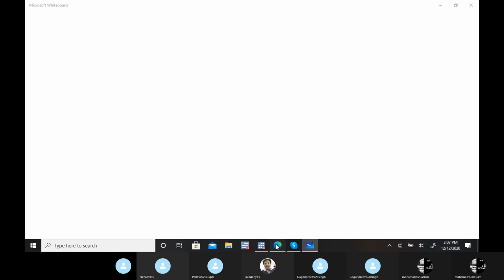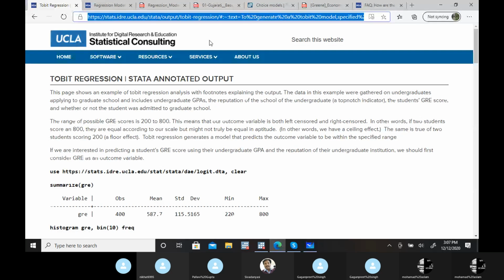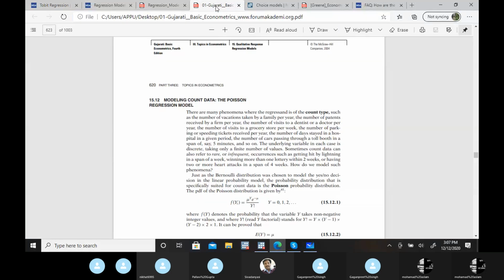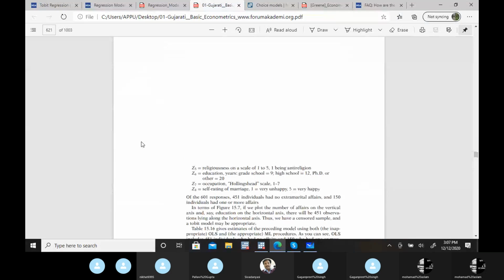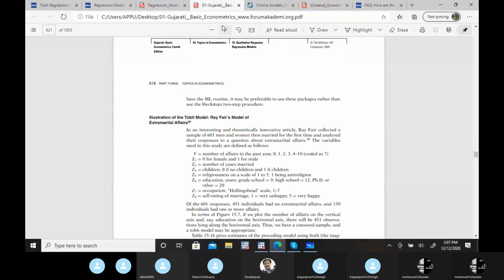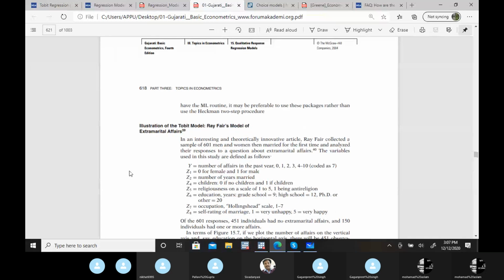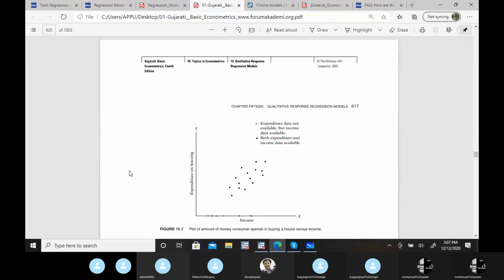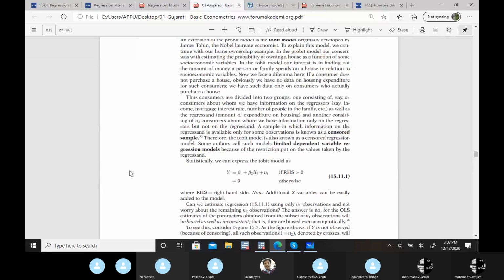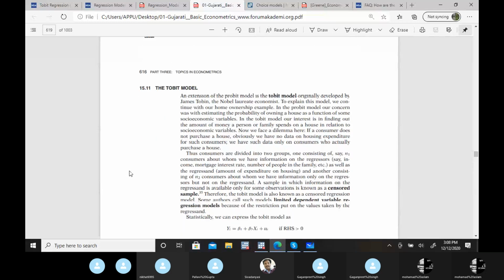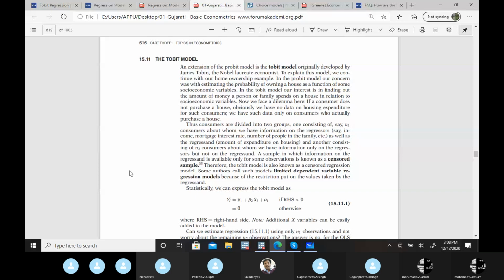Okay, so the last part in this category I have kept for this series is the Tobit regression. This particular regression is about censored data. When you have some particular restriction in the data, then you can use this MLE method, although it's not purely a qualitative case, it's a quantitative case.